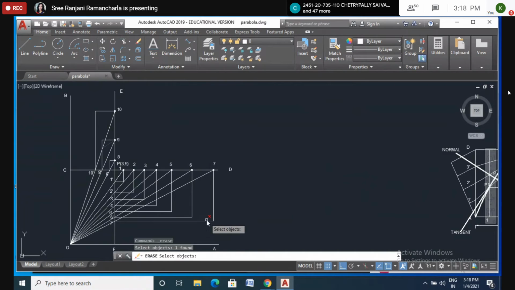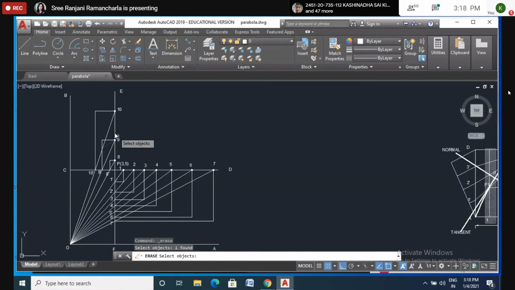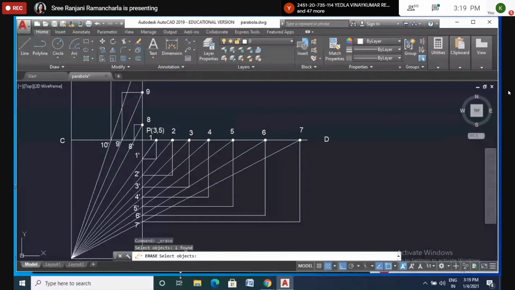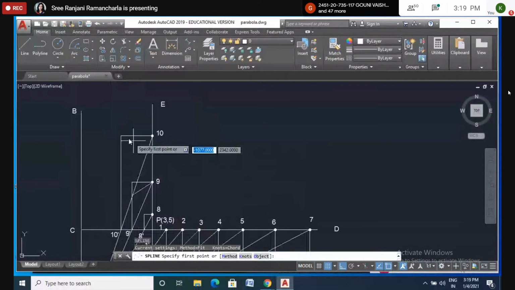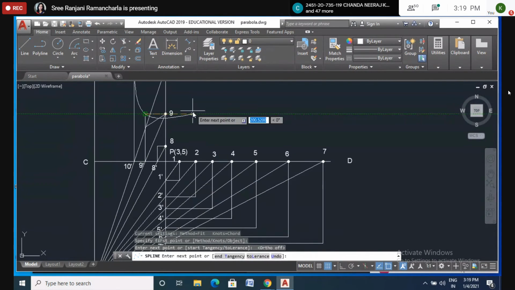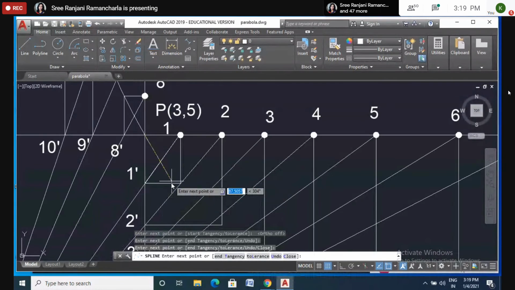Now these corners, from 7 and 7 dash, 6, 5, are the intersection points. Joining all these points, now again I will use the spline with free hand. You also draw with free hand, starting from here. Better to start from here like this, through the intersection points, joining here. This is also a point on the parabola, passing through this point, and this one also passing through this point.